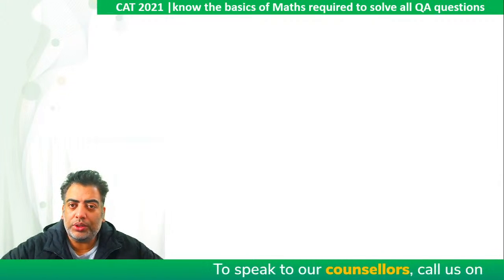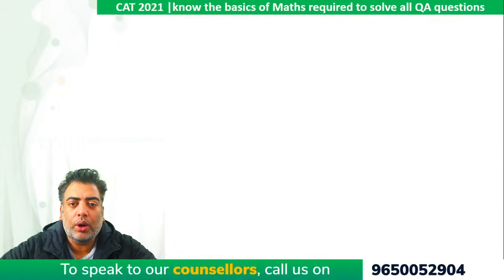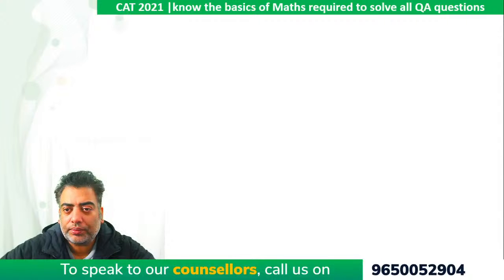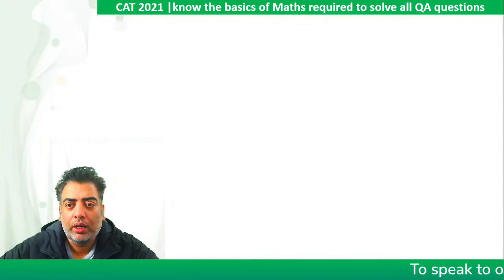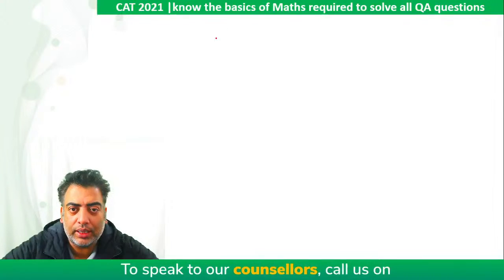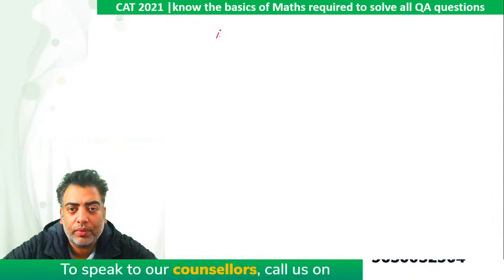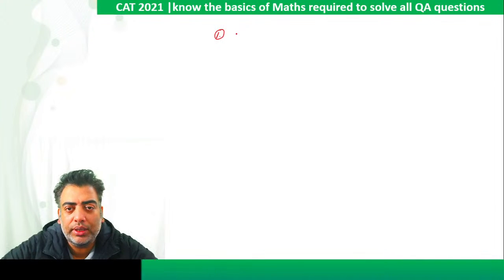So this is one question I always keep getting from students, that what all should be done so that we can score well in the quant section specifically. So point number one that I would like to tell each and every student is that we must know what all topics are to be studied and what all are the subtopics in each and every chapter.